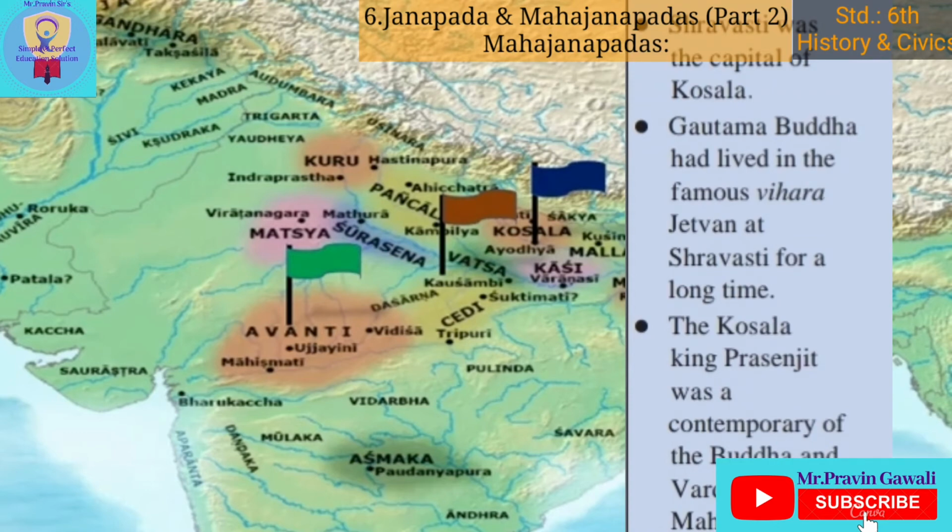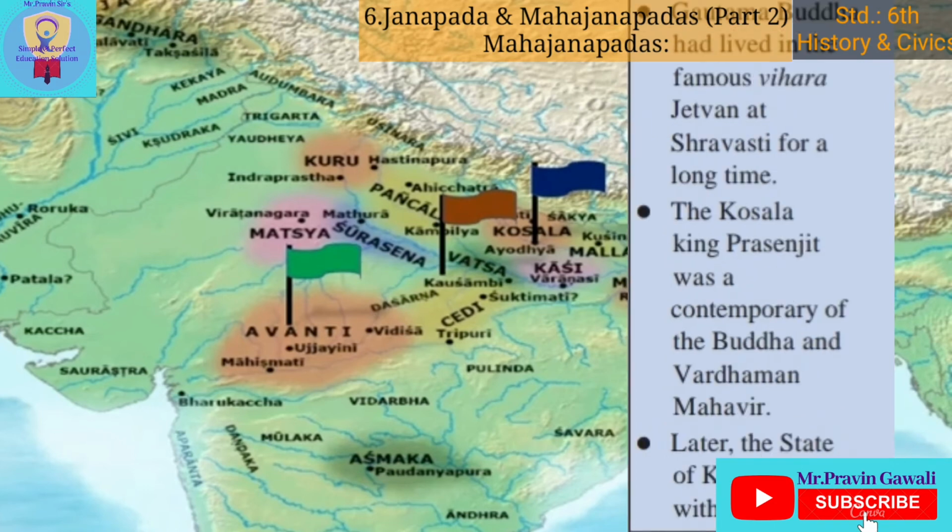Gautam Buddha had lived in the famous Vihara Jetavana at Shravasti for a long time. The Kosala king Prasenjit was a contemporary of the Buddha and Vardhaman Mahavir. Student, I have already told you the meaning of vihara and contemporary. Okay? Later, the state of Kosala merged with Magadha.